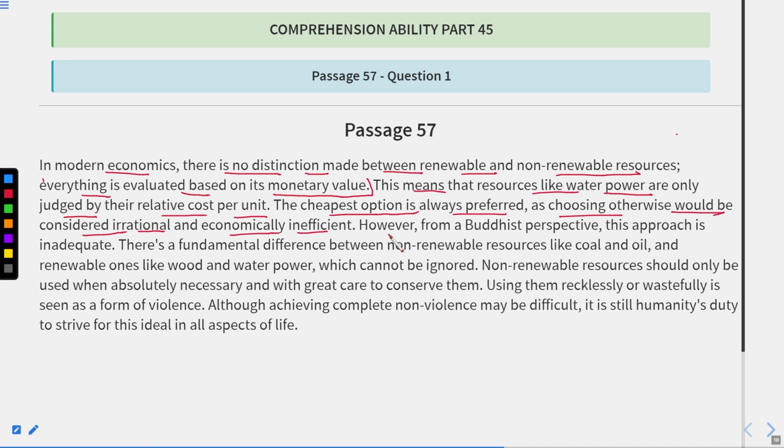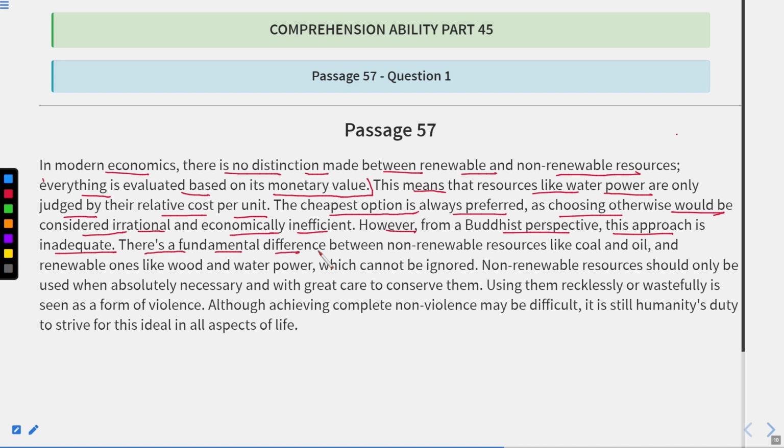Okay. However, from a Buddhist perspective, or the evaluation method adopted by the Buddhist approach, this approach is inadequate. It means this type of approach is inadequate, means that is not fine.